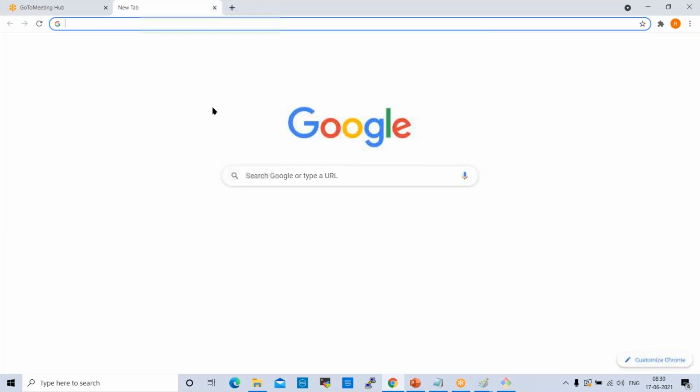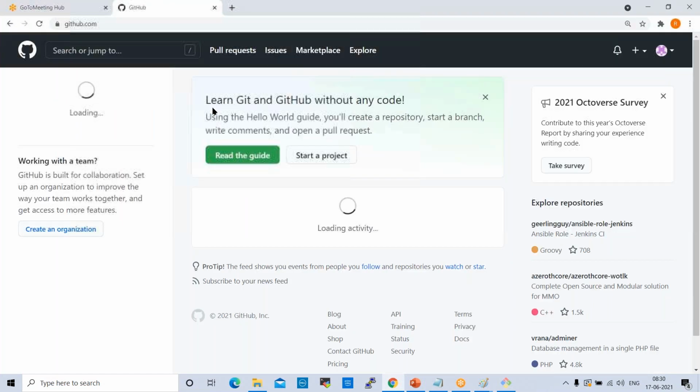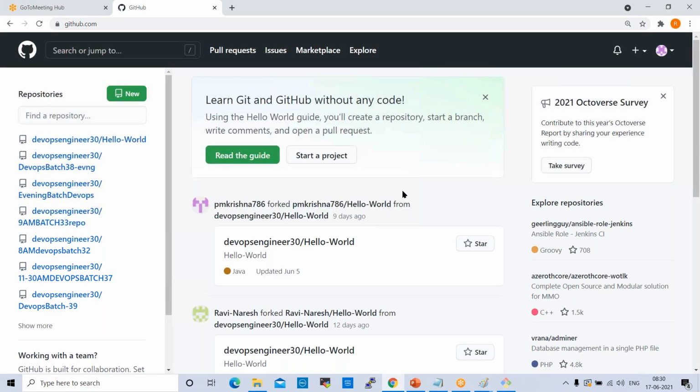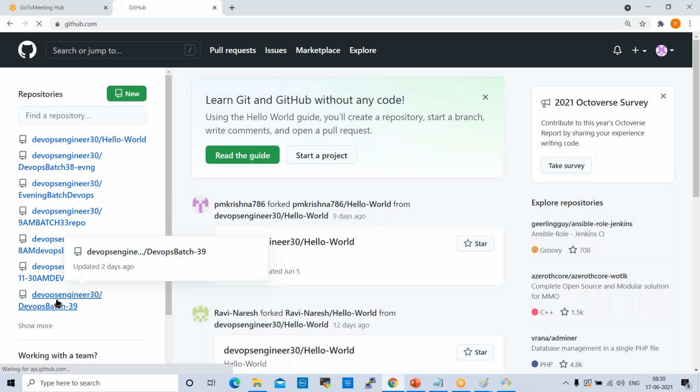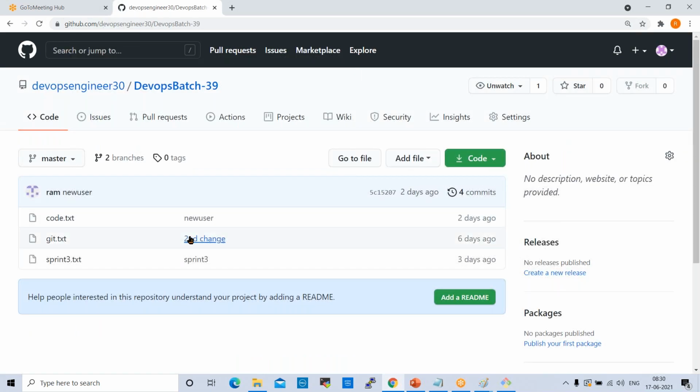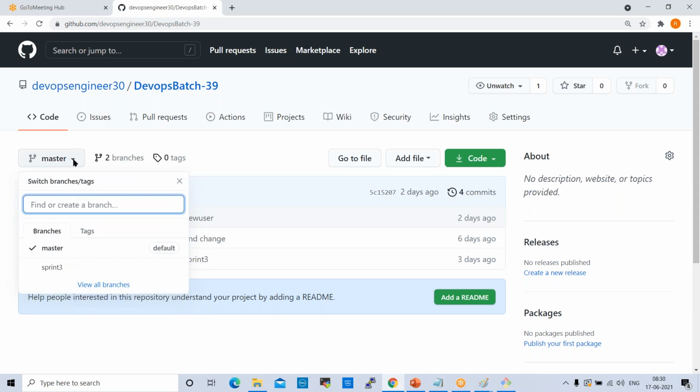Now let us go to GitHub. This is our repository, and in this we have some data. Three files are there, right? These three files we can pull into our local, and we'll convert this data into a tag. This data is normally available in master in real projects.